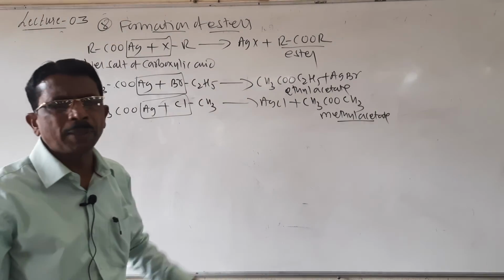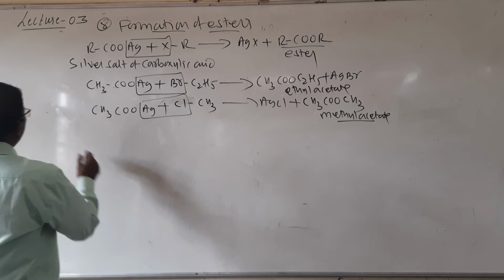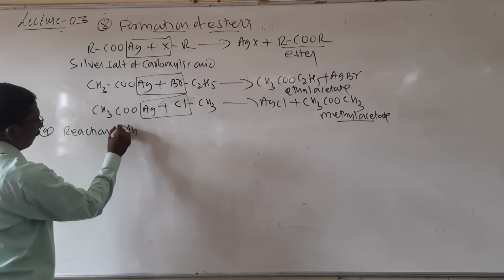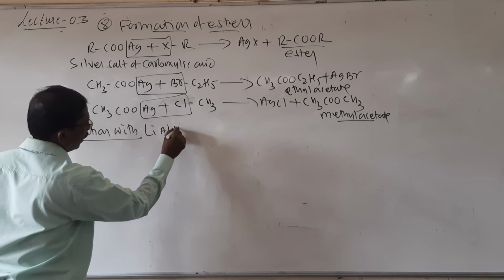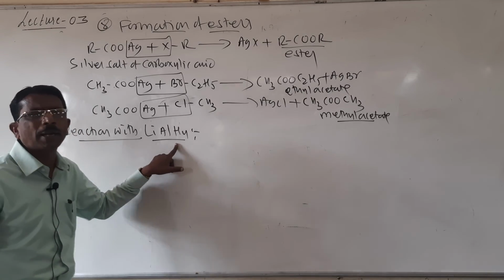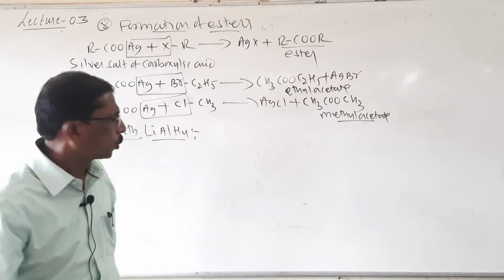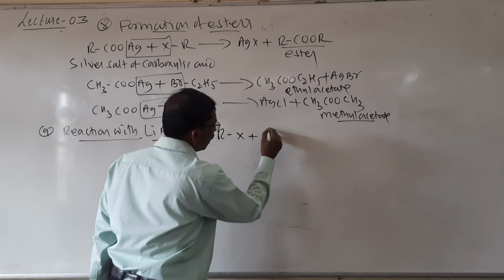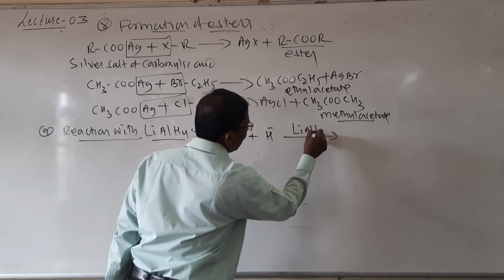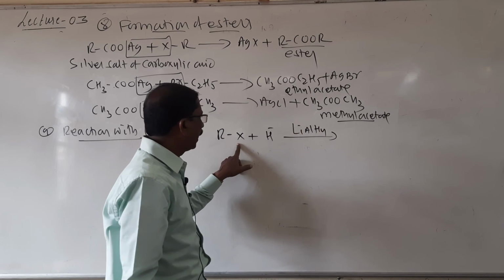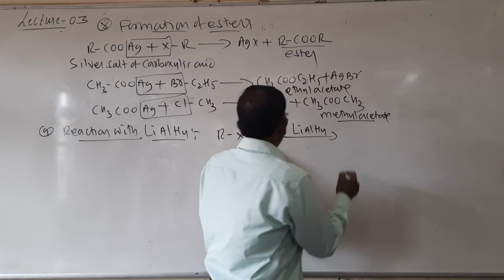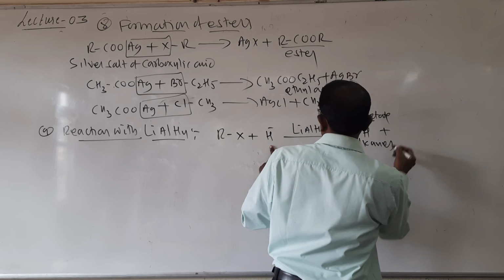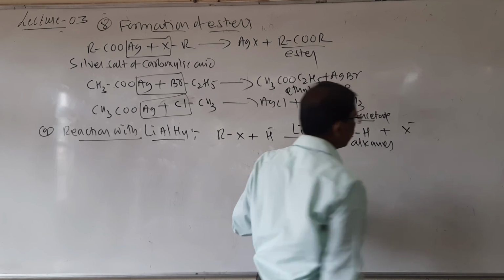Look here, students, you write the statement yourself. Then the ninth one, reaction with lithium aluminum hydride, which is also called a reduction reaction. When alkyl halides are treated with LiAlH4, the X is replaced by the hydride H minus, and it forms RH, an alkane, and X is removed.